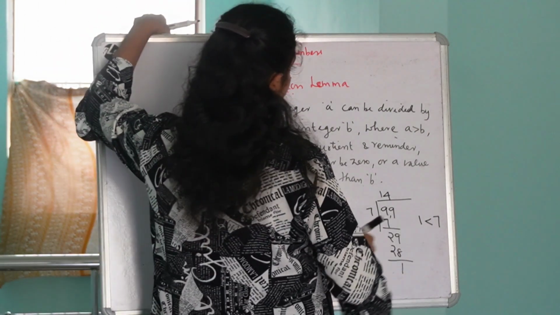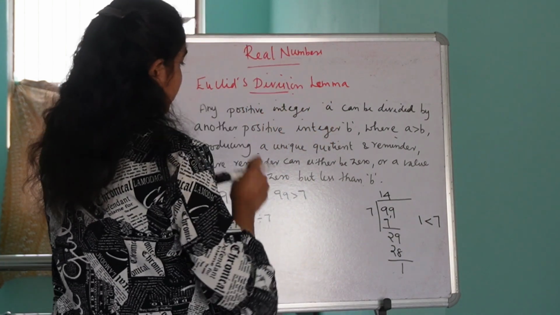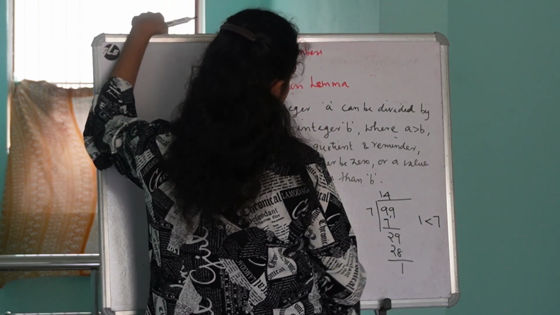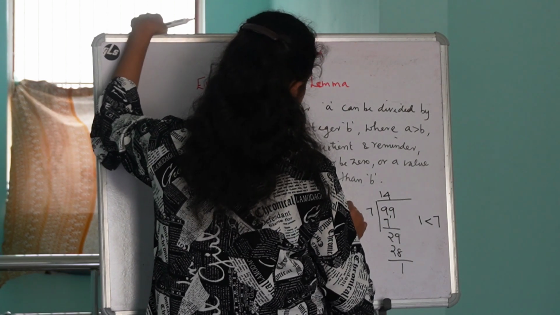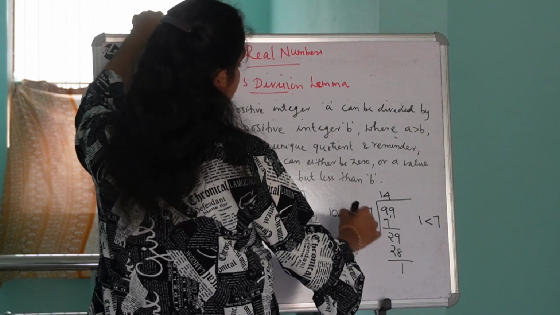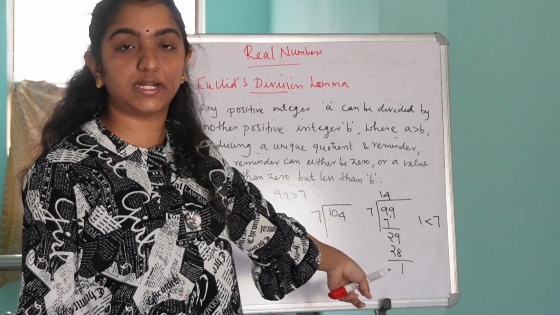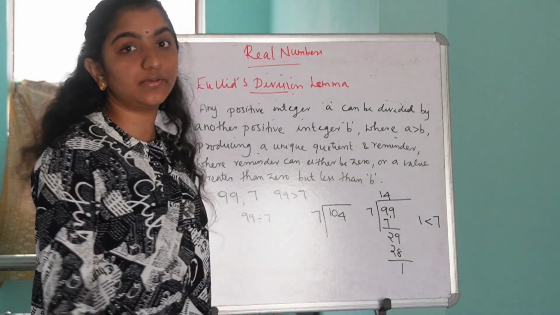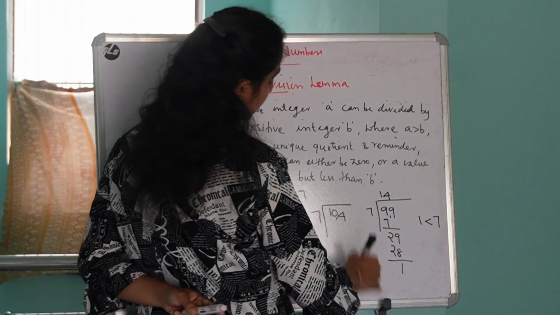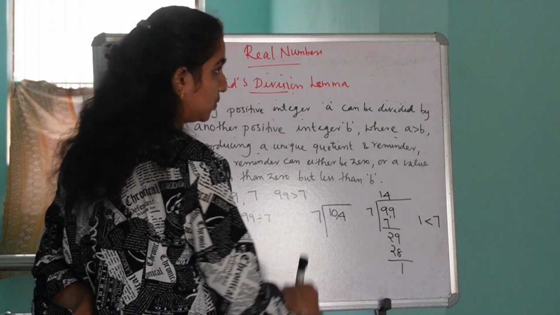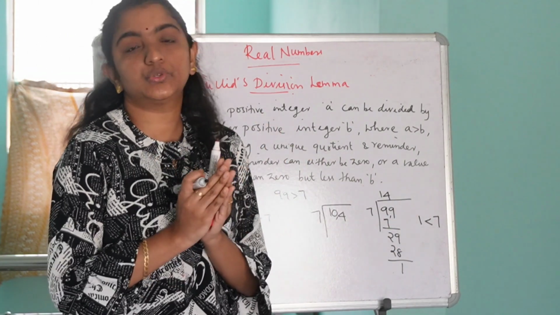Suppose I am dividing the number 104 by 7. In this example, 104 is the dividend and 7 is the divisor. We perform the usual division process.